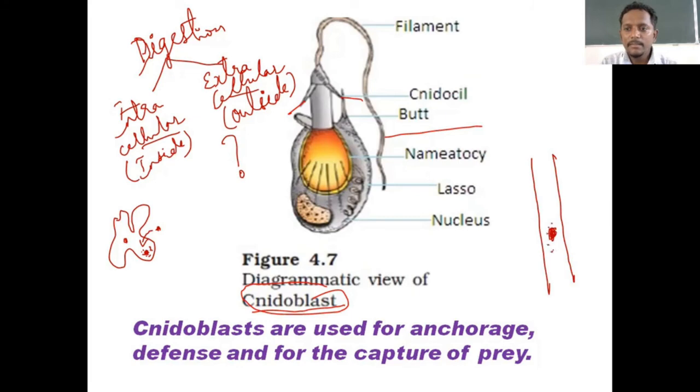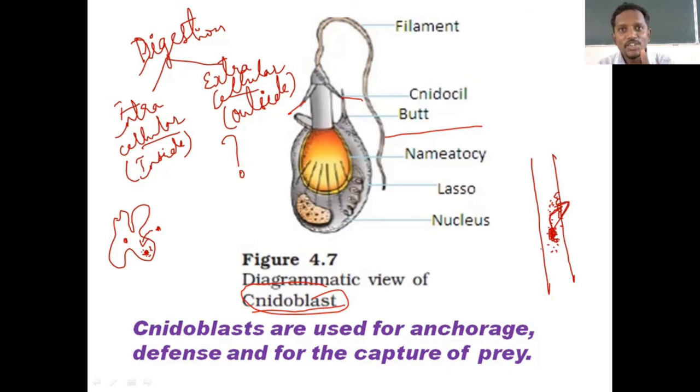Now this food will break down here only. Why? Because the intestine has cells. These cells will secrete enzymes. The enzymes will break down this food into minute molecules, and once the food is digested or broken down, it is absorbed into the body.